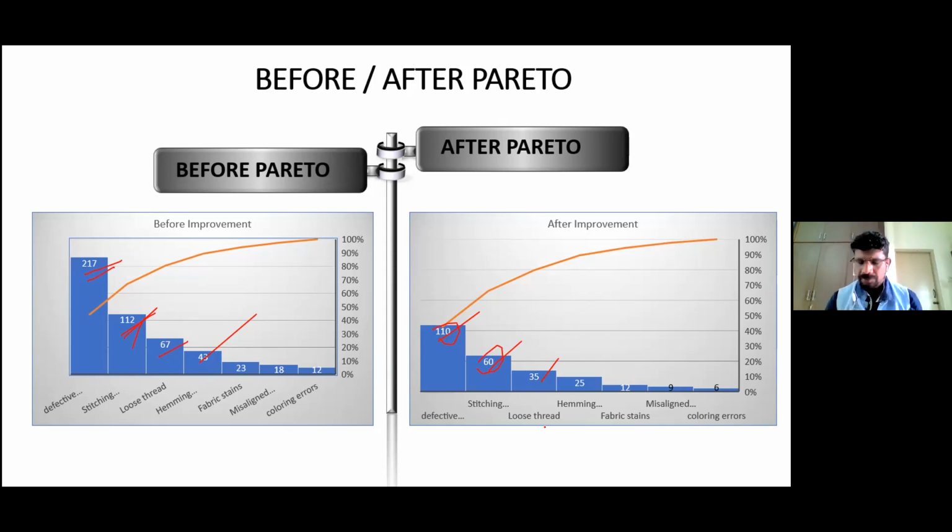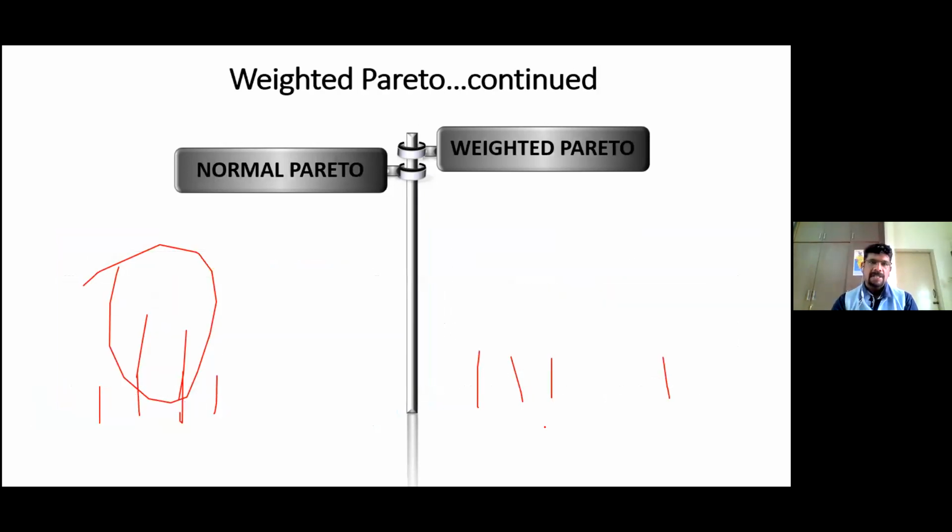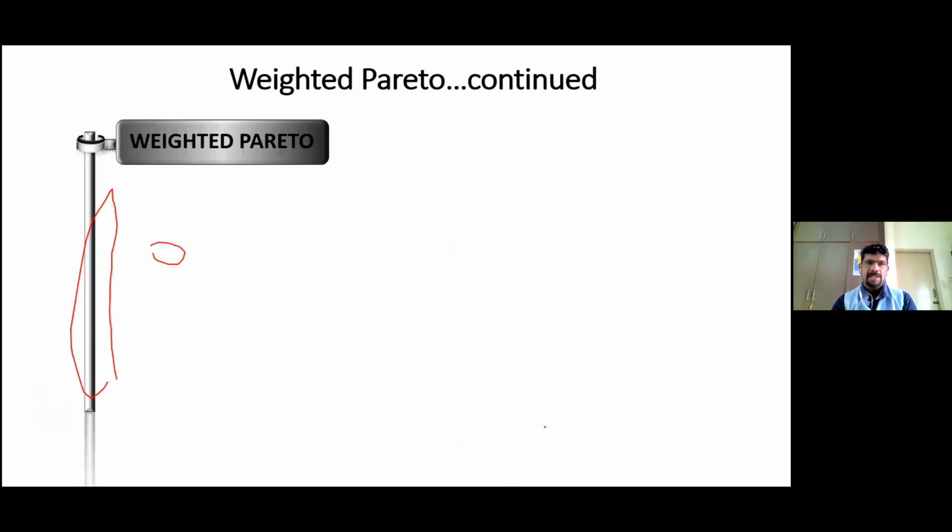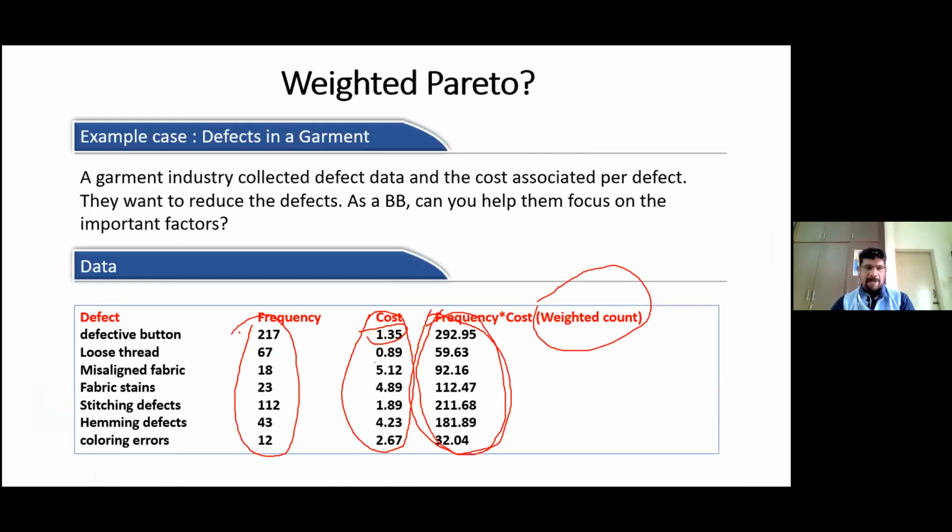Okay. So will it be correct to say that the weighted Pareto is a cumulative graph? See, both the normal Pareto and the weighted Pareto are cumulative graphs, but a normal Pareto uses the number of defects or number of counts. The normal Pareto will be working on this frequency alone, but the weighted Pareto will work on this cost.